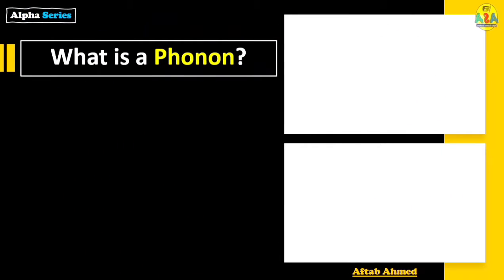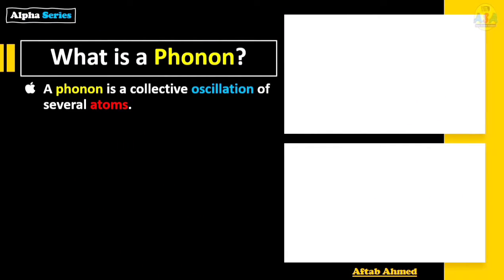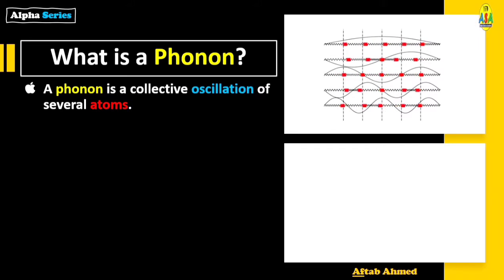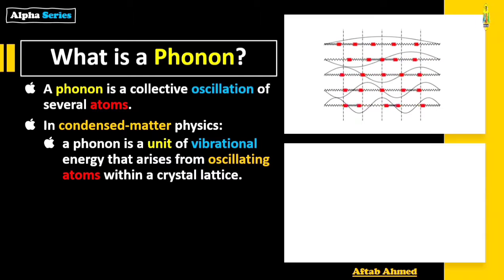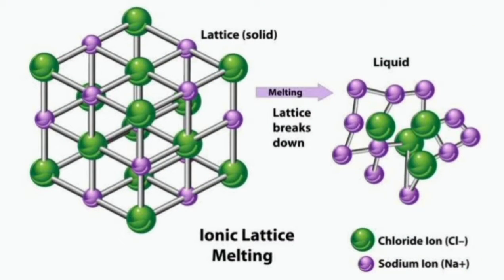So what is a phonon? A phonon is a collective oscillation of several atoms. Yes, when a number of atoms collectively oscillate, they produce a phonon. In condensed matter physics, a phonon is a unit of vibrational energy that in fact arises from oscillating atoms within a crystal lattice. Now, what is a crystal lattice? It is a periodic three-dimensional regular arrangement of atoms.